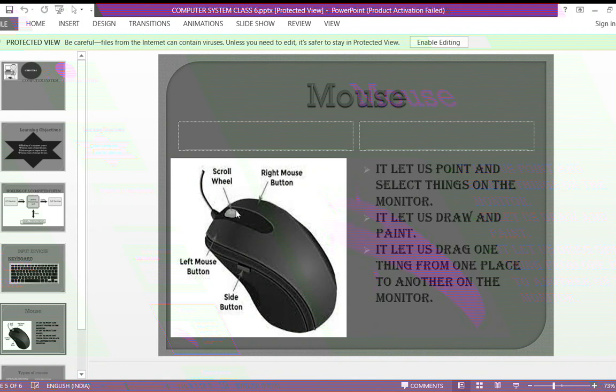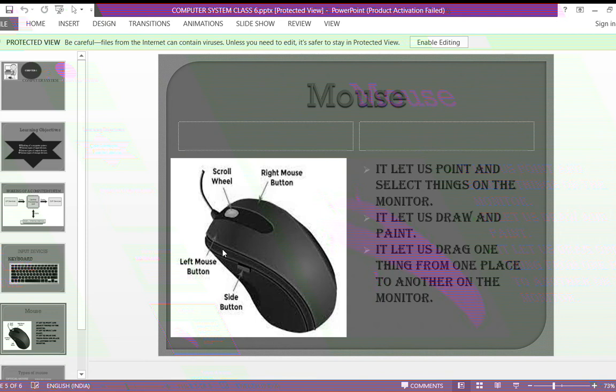What is the use of this scroll wheel? It is to scroll the page up and down. So as you can see in the picture, this is your mouse. It has two buttons, the left mouse button and the right mouse button, and at the middle a scroll wheel, which is used to scroll the page up and down.